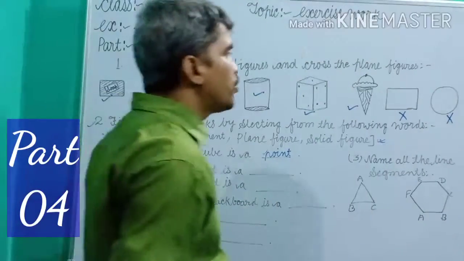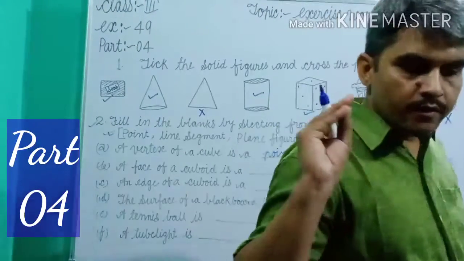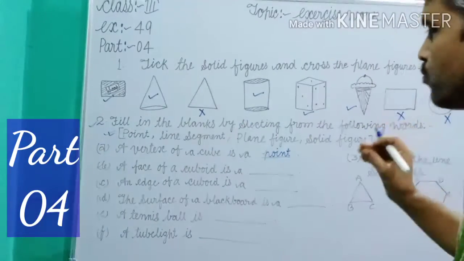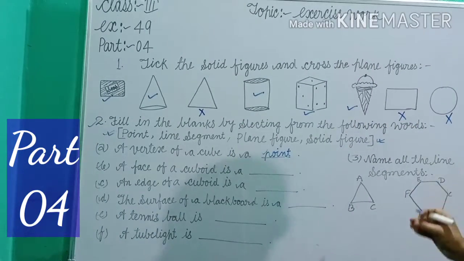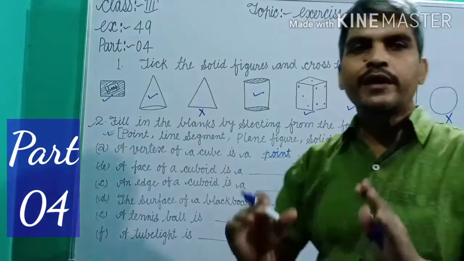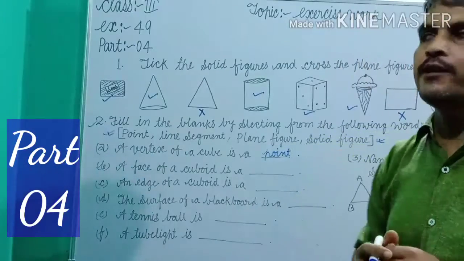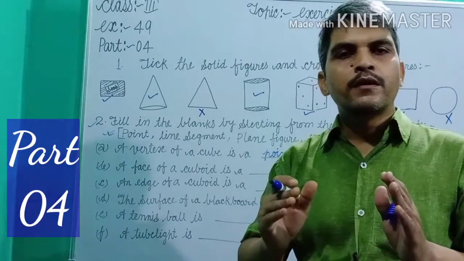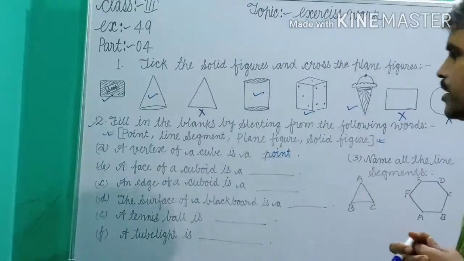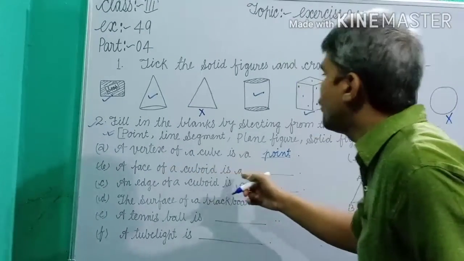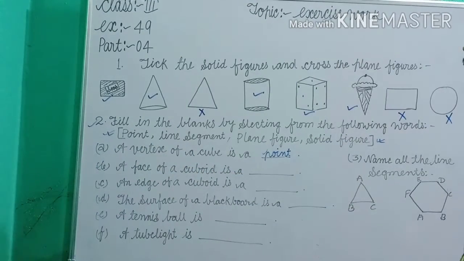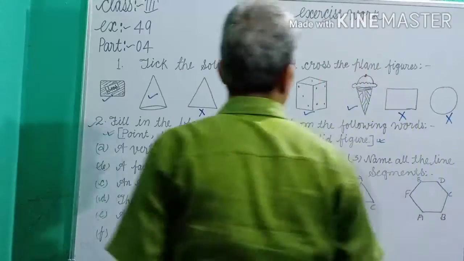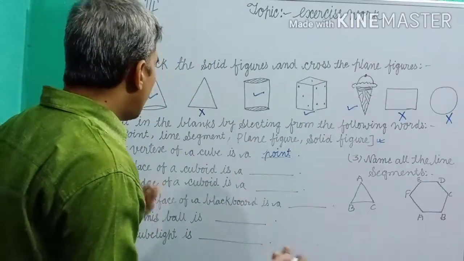A face of a cuboid. Dear students, when we discussed cube and cuboid, the face of a cuboid is a rectangular shape, and the face of a cube is a square shape. So dear students, a face of a cuboid is a plane figure. Which type of figure? Plane figure.